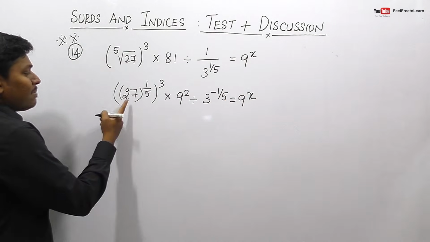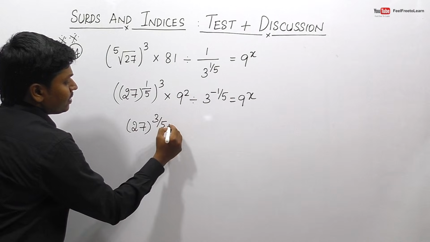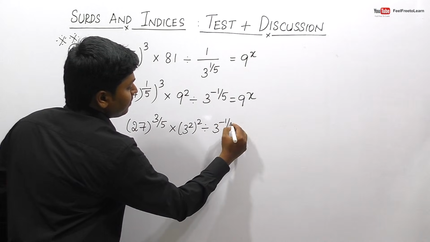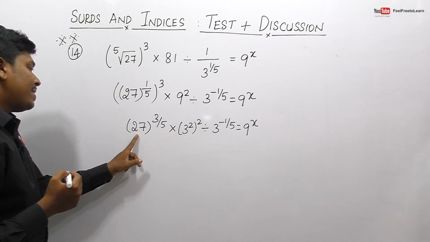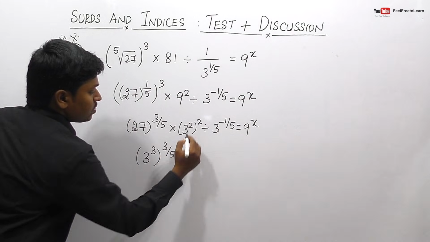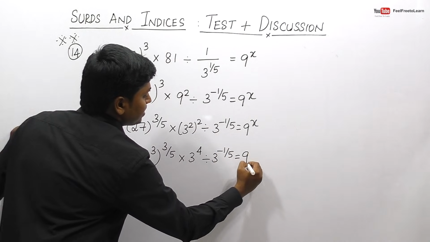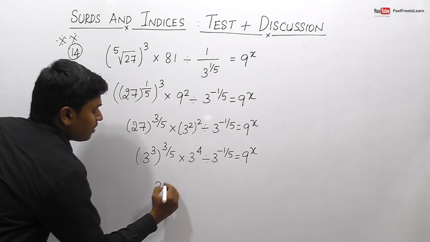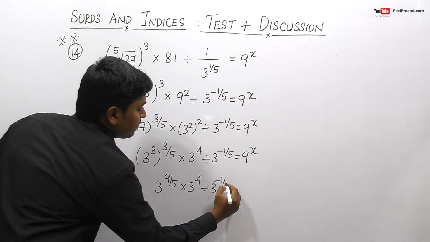Listen here friends, 27 power 1 by 5, so 3 into 1 by 5 will be 3 by 5. And 81 can be written as 3 square, the whole square, with 3 power minus 1 by 5 is equals to 9 power x, right? So this 27 can be written as 3 cube, so power 3 by 5, and 3 square the whole square, so 2 into 2 will be 4, that is 3 power 4, division 3 power minus 1 by 5 is equals to 9 power x. So 3 into 3 will be 9, so 3 power 9 by 5 into 3 power 4 division 3 power minus 1 by 5 is equals to 9 power x.